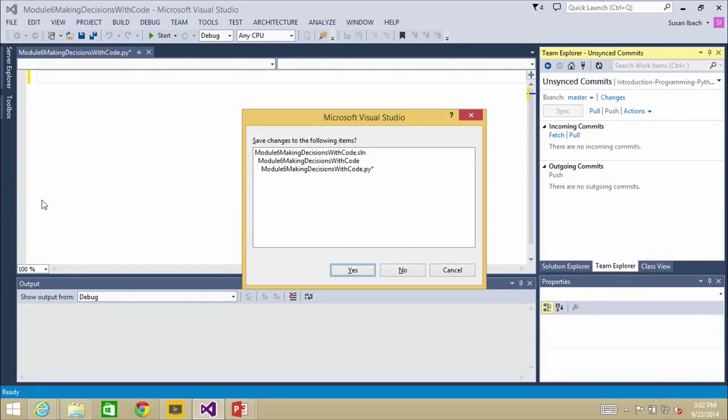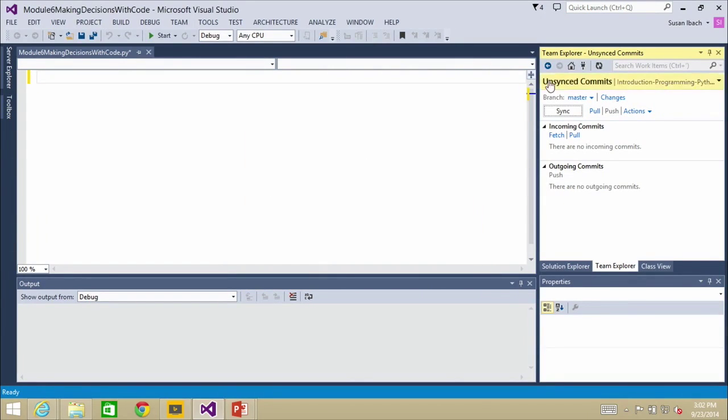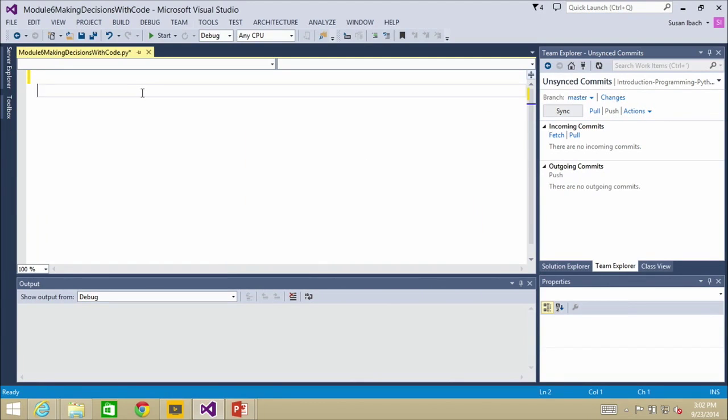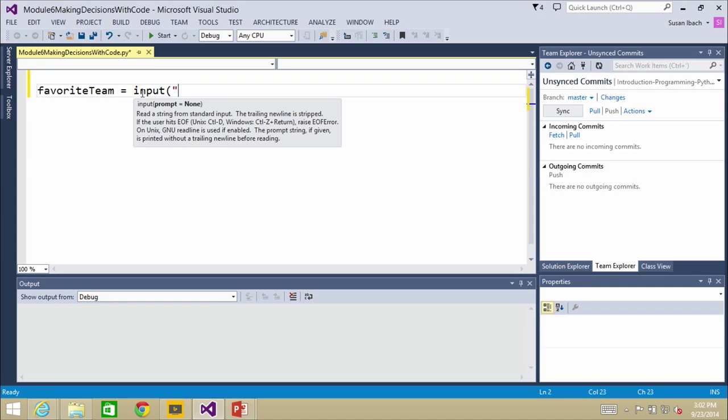All right, so let's take a look at that in terms of code, because you actually brought up an interesting scenario there, Christopher, of what if I do want multiple lines of code executed? So let's try that out. Whoops, cancel. Sorry, didn't mean to do that. All right, so let's go write some code. What I'm going to do is say, let's see, favorite team, based on the conversations earlier, input, what is your favorite?